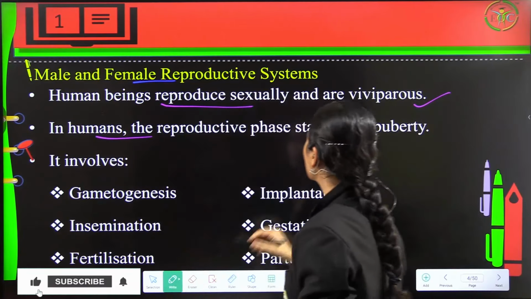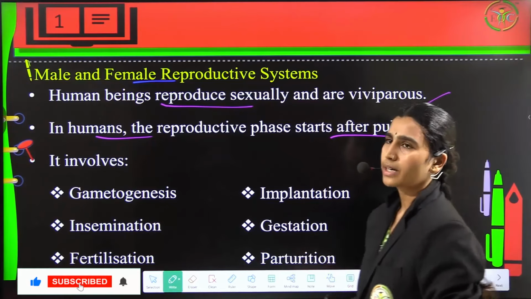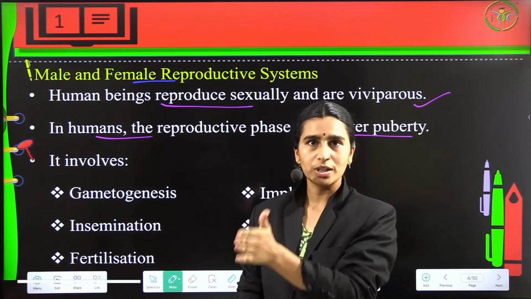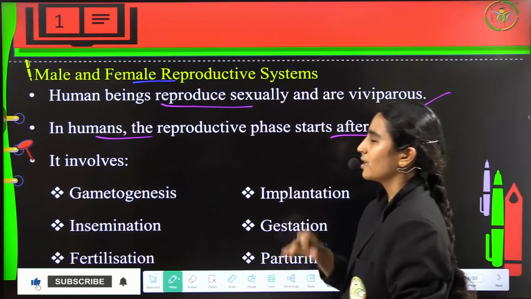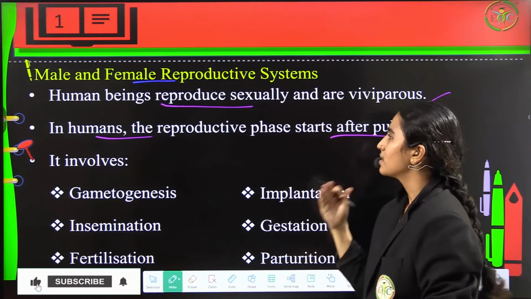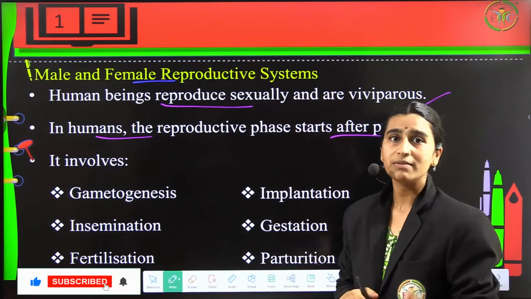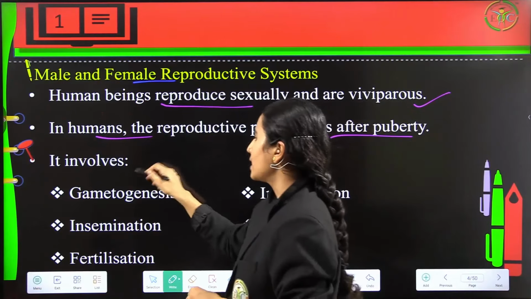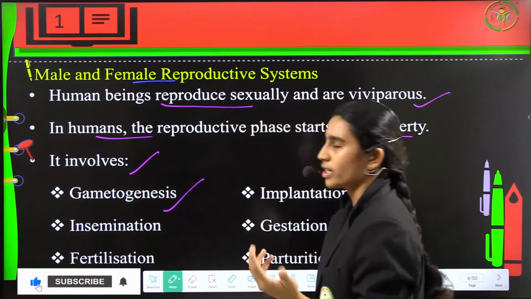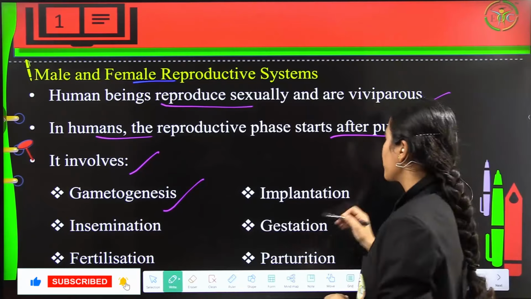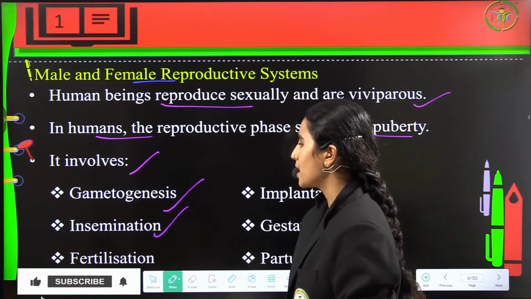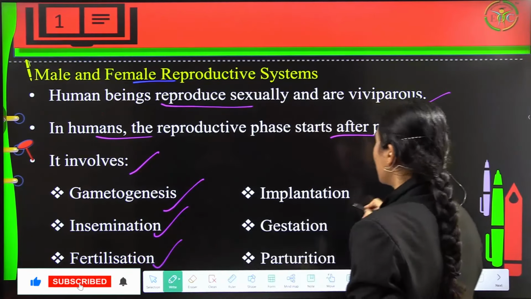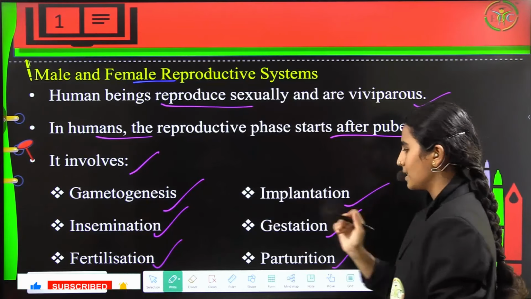Now in humans, reproductive phases will start after puberty. That is, when you reach the reproductive phase. I mean, when you attain your age. In girls or boys, we see the age of puberty, which is also called the teenage. And it involves gametogenesis, the production of gametes, either male or female. And next is insemination, and then fertilization, implantation, gestation, and lastly the parturition.